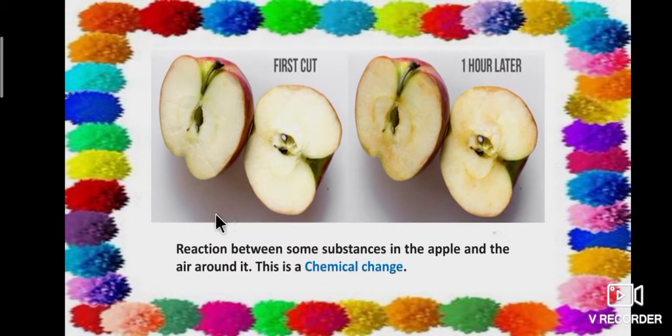Take an apple and cut it into two halves. The inside of the apple is white in color. After 1 hour, the apple becomes brown in color because of a reaction between some substances in the apple and the air around it. This is a chemical change. This is one example of a chemical change.